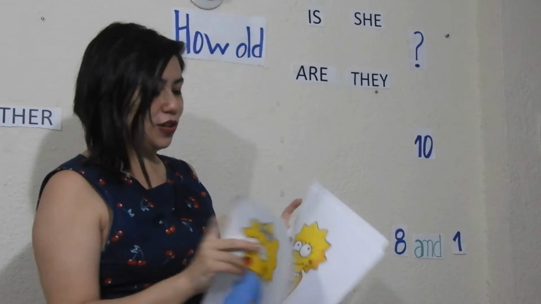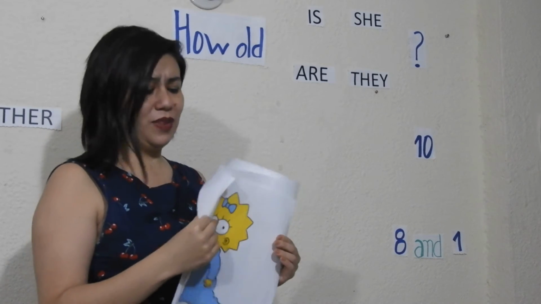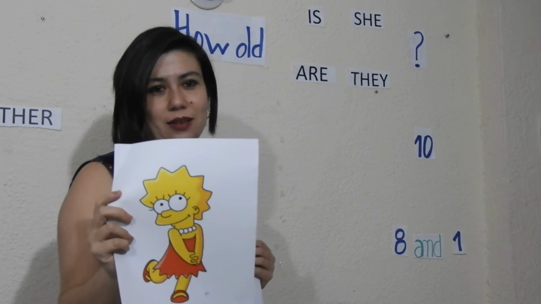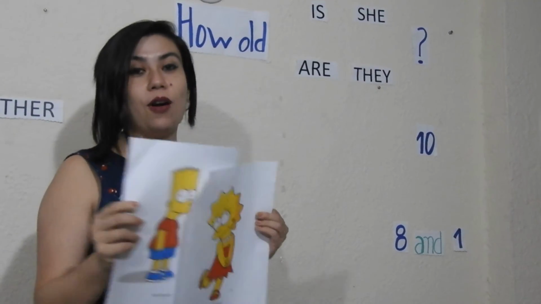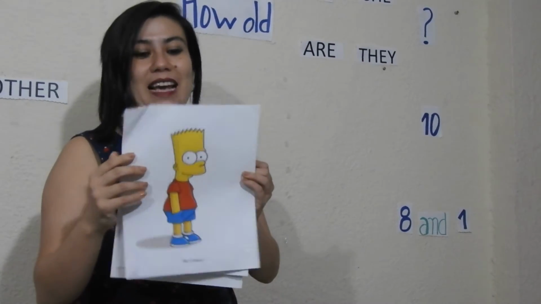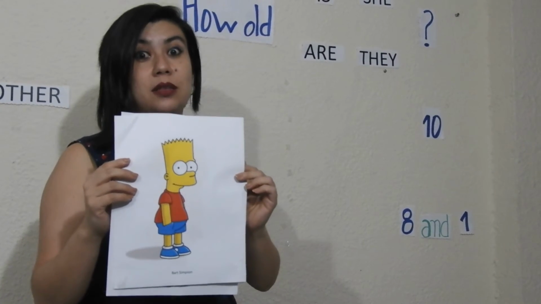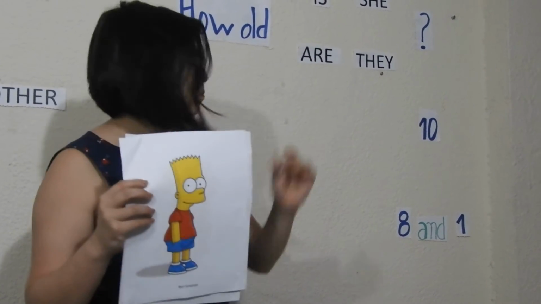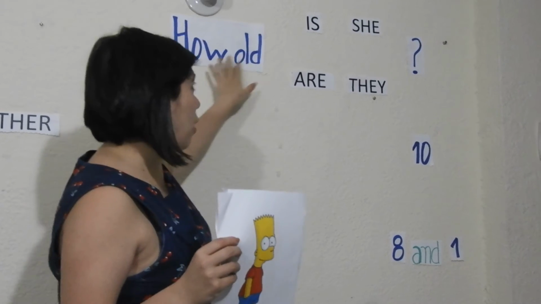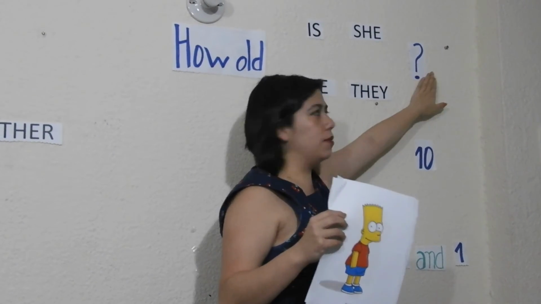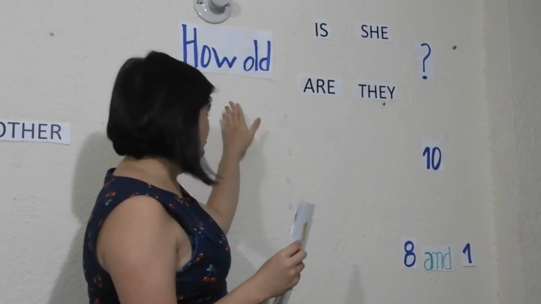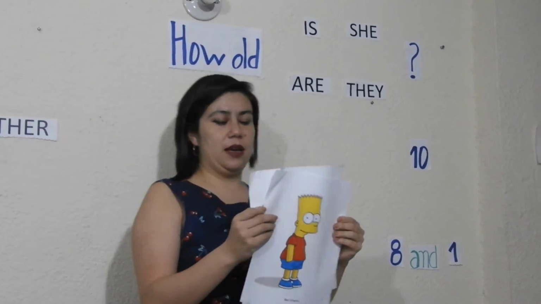Maggie is 1 year old. How old is Lisa? Lisa is 8 years old. Or how old is Bart? Bart is 10 years old. Well, that is the question. How old is the subject, and question mark? But now in plural, how old are they?